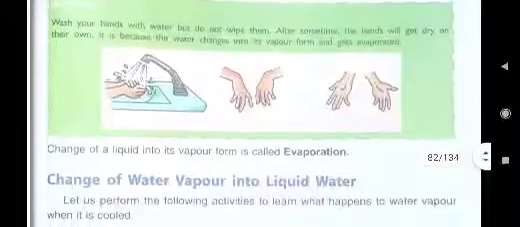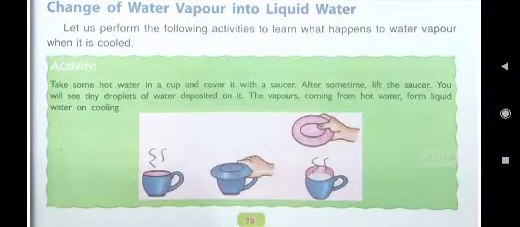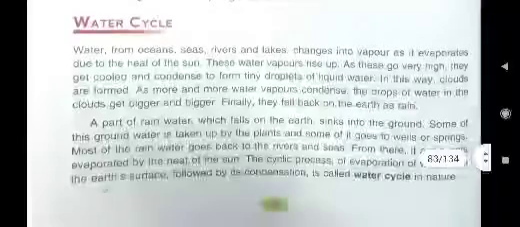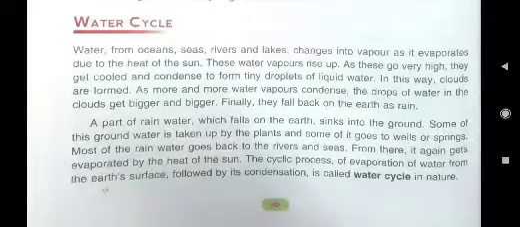Then we read about physical states of water. In this we have read about evaporation and condensation. So many activities are in this lesson, and I hope you all must have performed these activities at your home. Now listen. Water cycle also I have told you, how a continuous process of water is in the atmosphere, and that is known as water cycle.